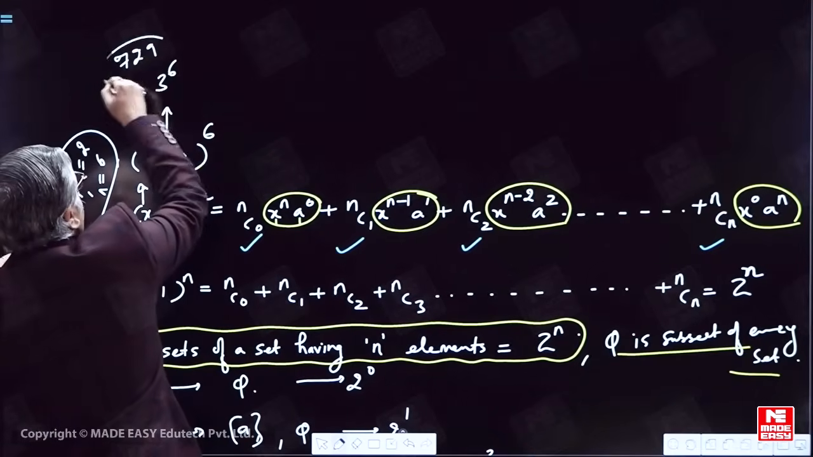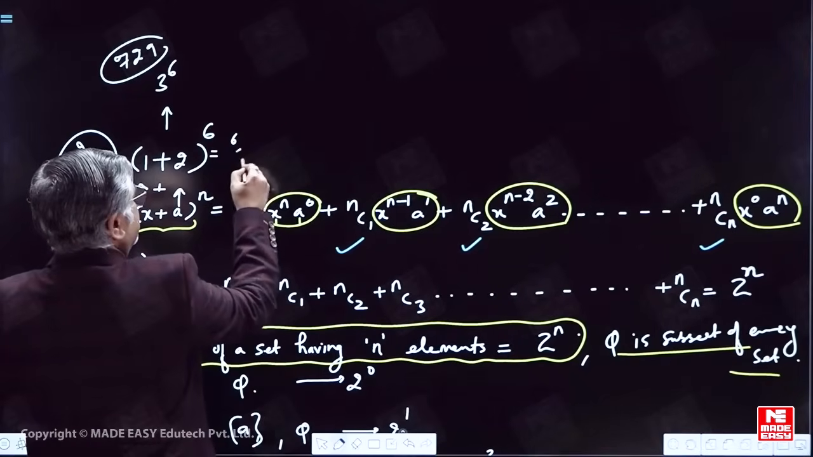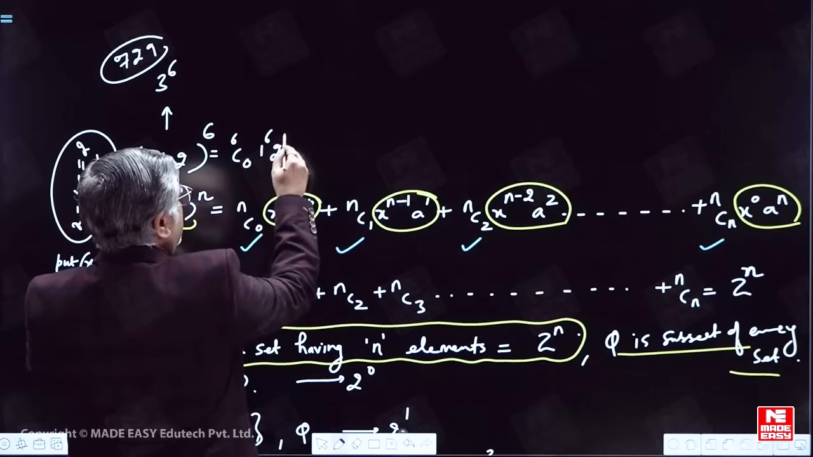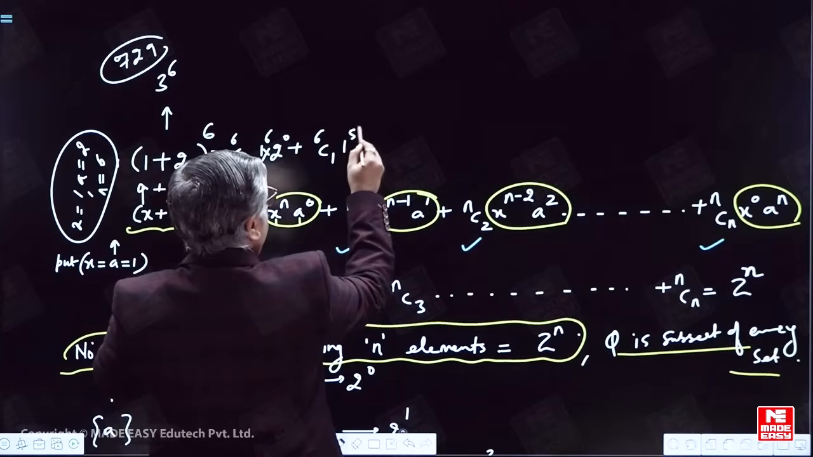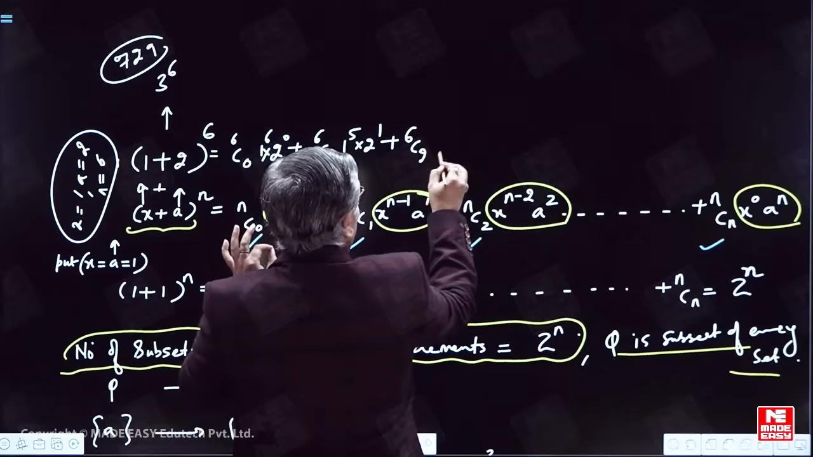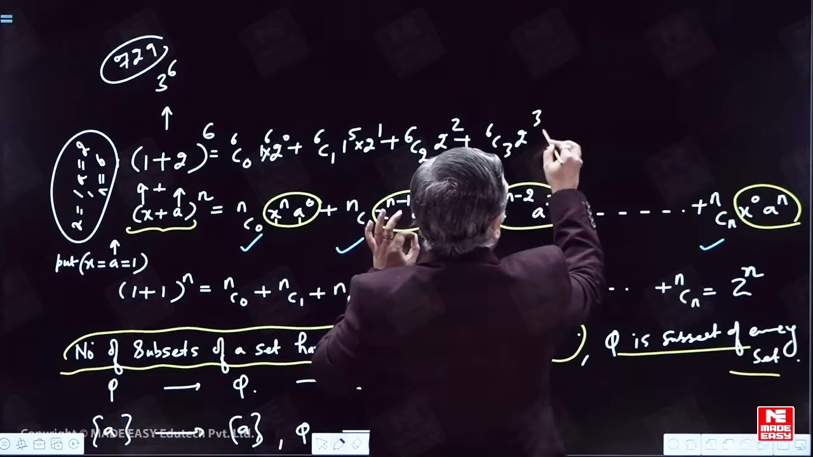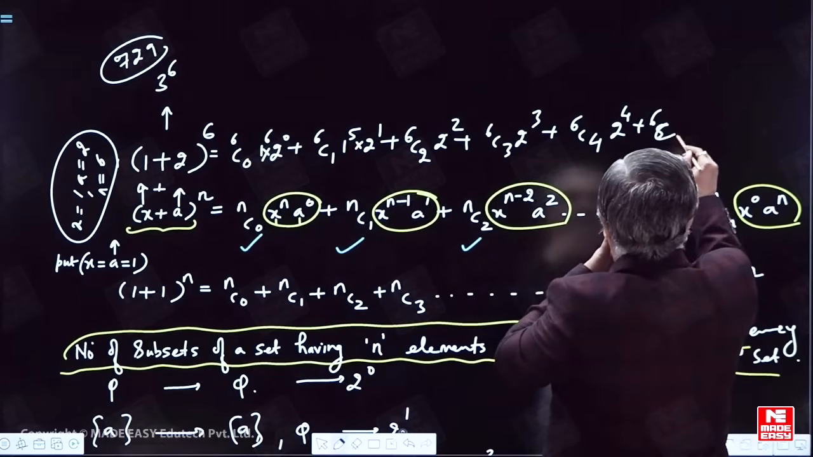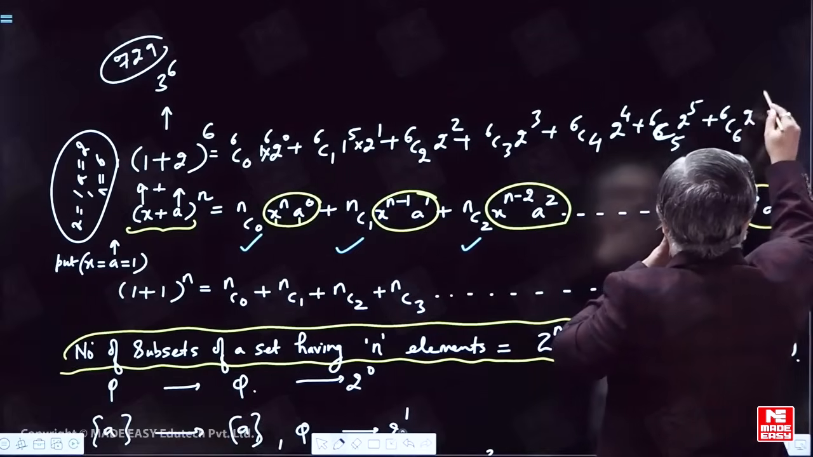We'll be arriving at it later on, but first let me explain. This will become 6C0 times 1 power something times 2 power 0. Writing the power of 1 has no benefit. We have 6C1 times 2 power 1, then 6C2 times 2 power 2, then 6C3 times 2 cube, 6C4 times 2 power 4, 6C5 times 2 power 5, and 6C6 times 2 power 6.